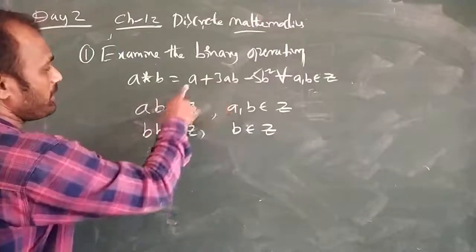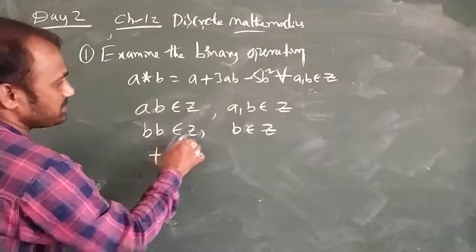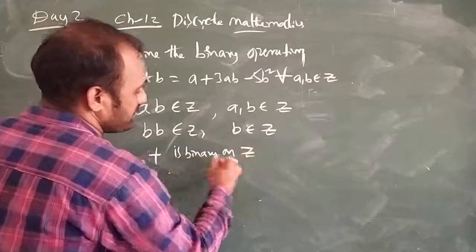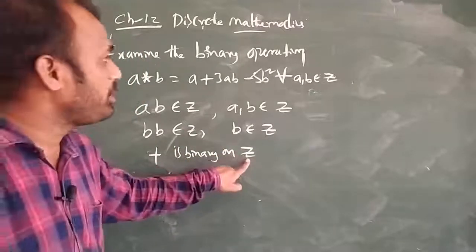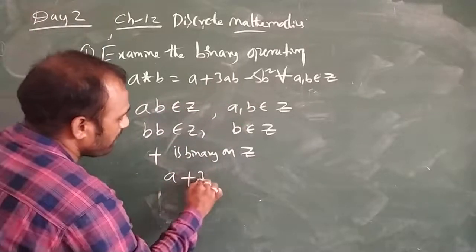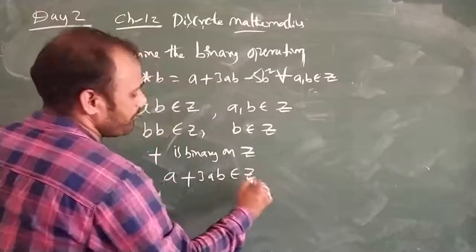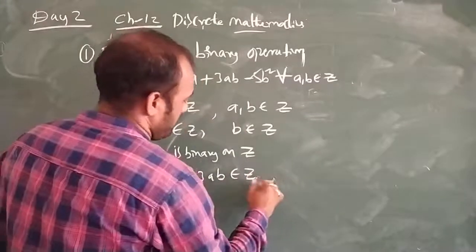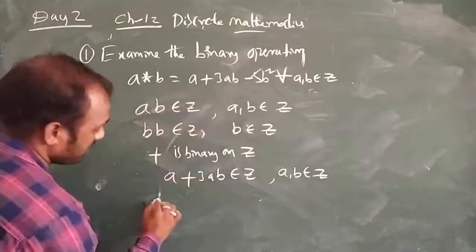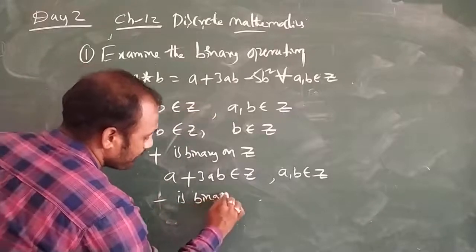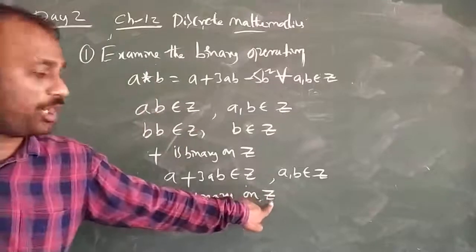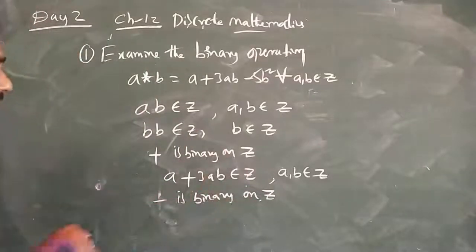So the variables are completed. Now the operations: plus is binary on Z, because addition is already binary on Z. Whenever we add two numbers, we can say that a plus 3ab also belongs to Z, because a comma b belongs to Z. Next, minus is also binary on Z. Minus is not binary on natural numbers, but minus is binary on integers.